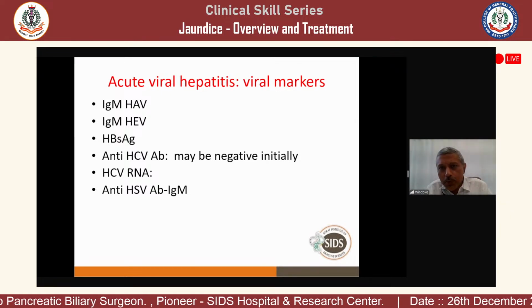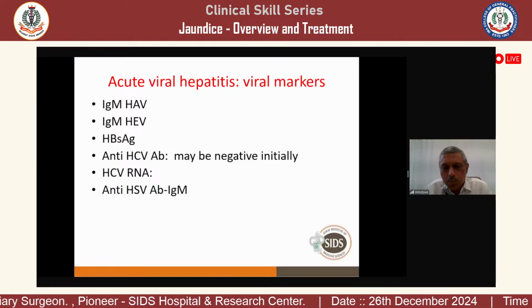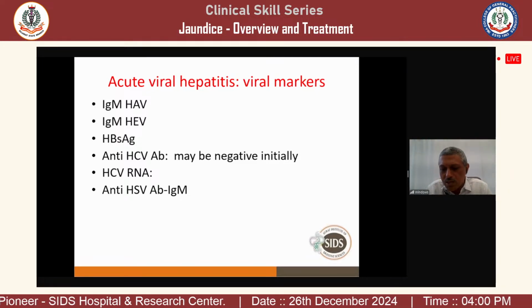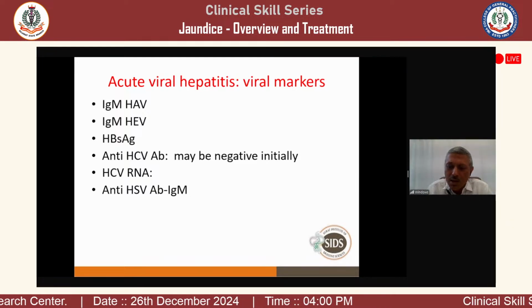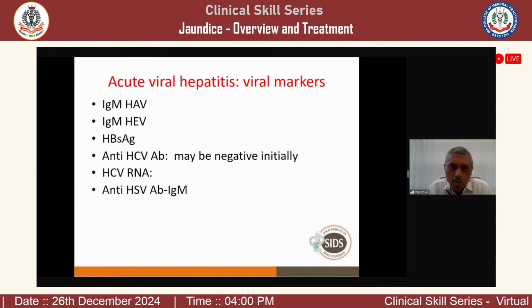In an immunocompromised patient, you have to look for other viruses like herpes simplex, Epstein-Barr virus, and CMV. But that is in an immunocompromised patient. In immunocompetent patients, usually they are not a problem.